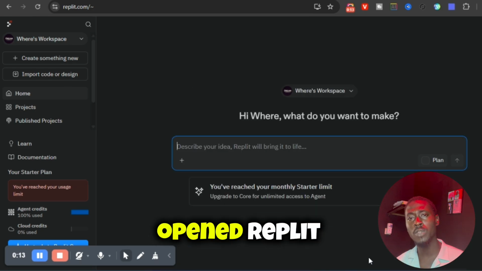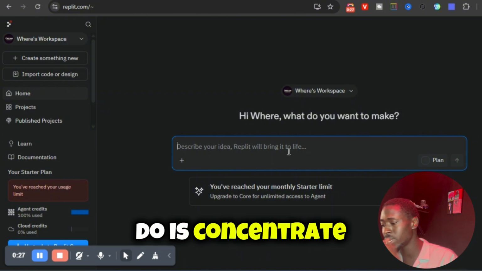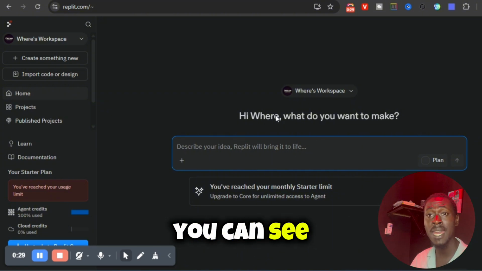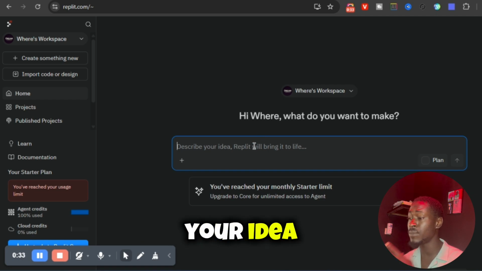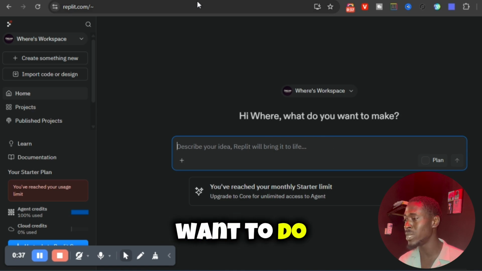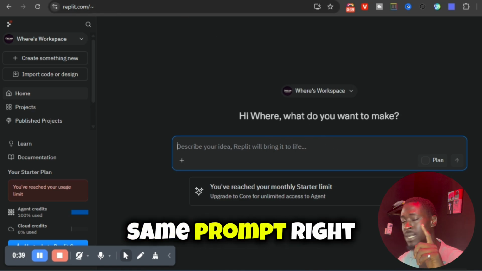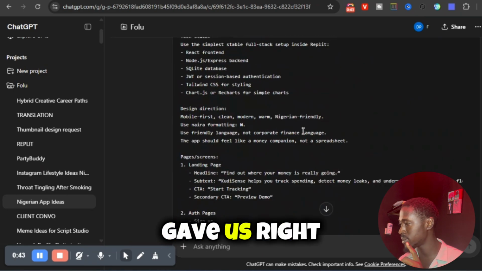So once you've opened Replit, just sign up. That's a straightforward process. And then the next thing you want to do is concentrate on the home page. As you can see here, it's just like the ChatGPT home page. It says, describe your idea, and Replit will bring it to life. So what you want to do is copy that same prompt that ChatGPT gave us.